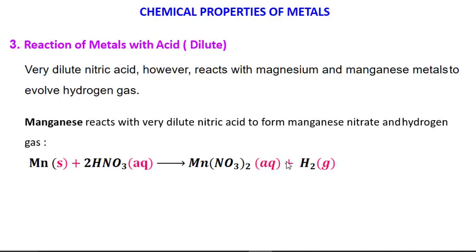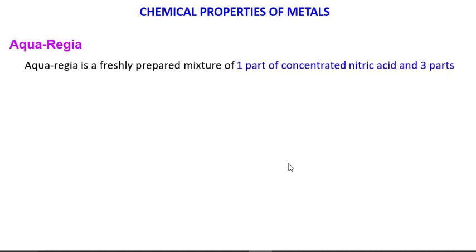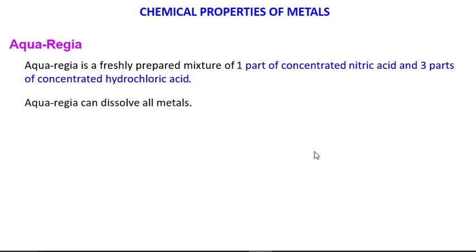Now, what is aqua regia? Aqua regia is a freshly prepared mixture of 1 part of concentrated nitric acid and 3 parts of concentrated hydrochloric acid. This aqua regia can dissolve all the metals. It can even dissolve gold and platinum.